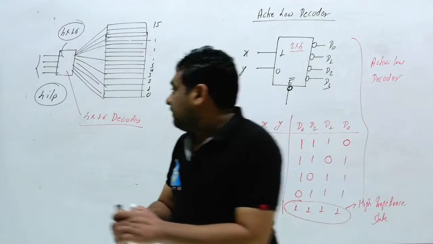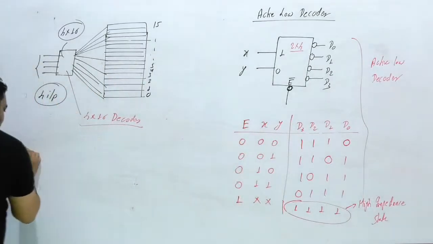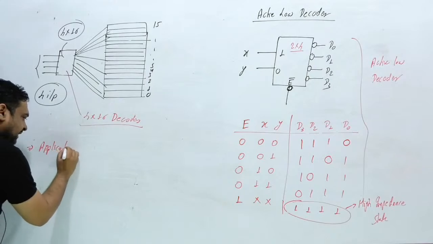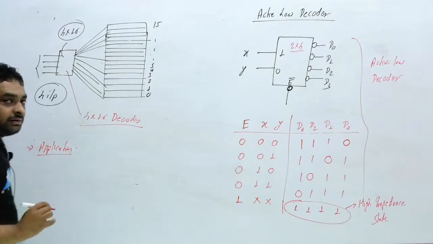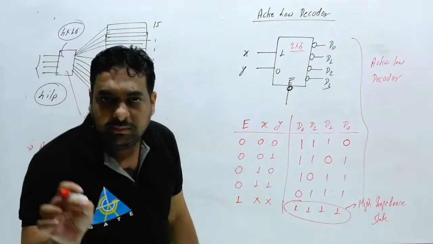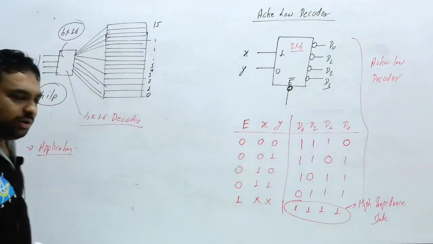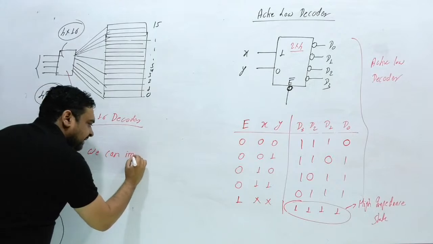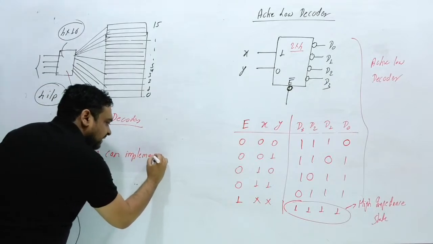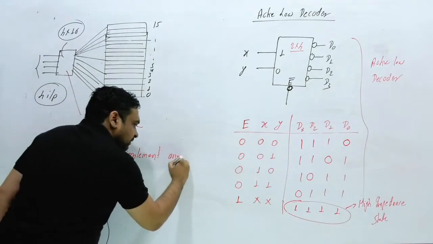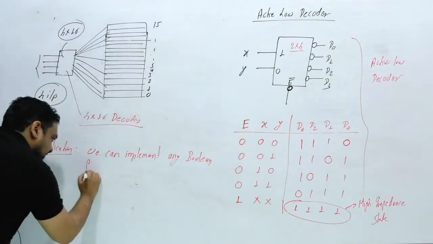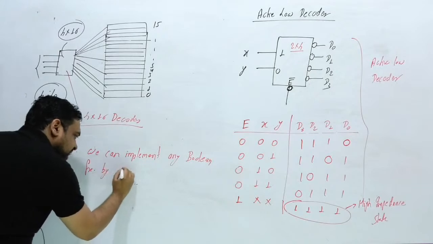Clear? Now, what is the main application of decoder? The main application is that we can implement any boolean function by decoder.